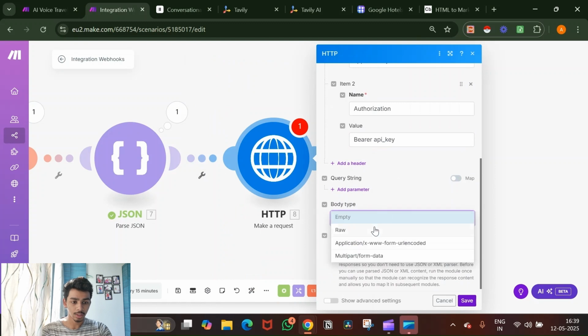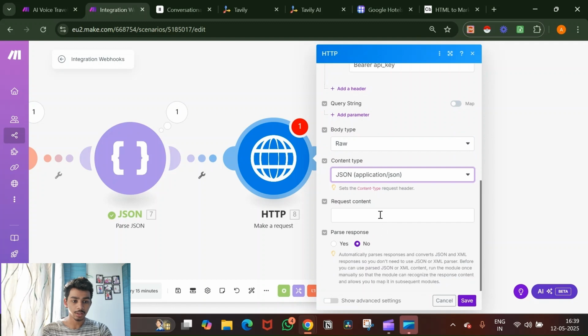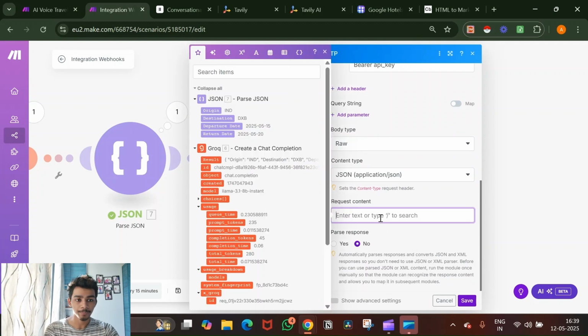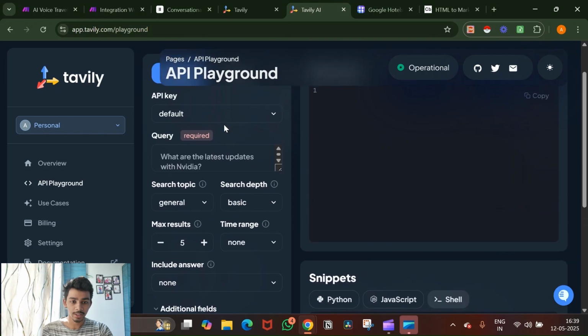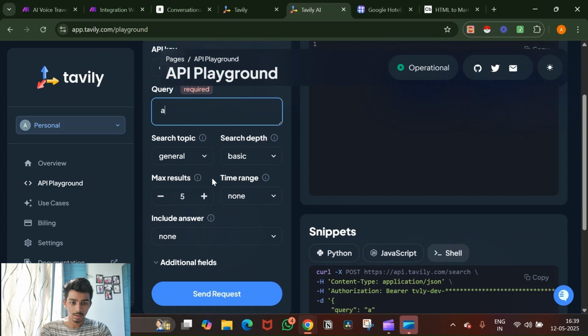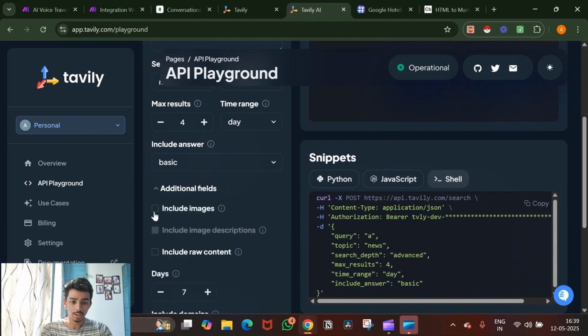Then under body type, click on raw. The content type is again application JSON. And here is what you need to do. Go back to Tavily and you see all these parameters right here. Just change all those parameters from what they are. So under query, I'll just put A, change this to news, change this to advanced, for day, basic. Just add all the things that you can see right now.